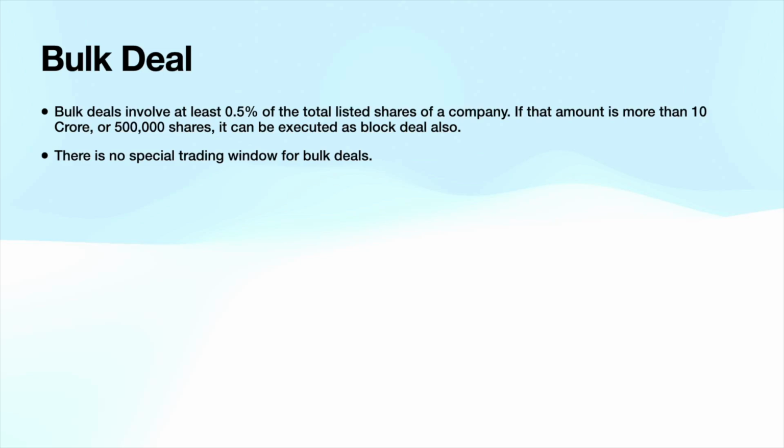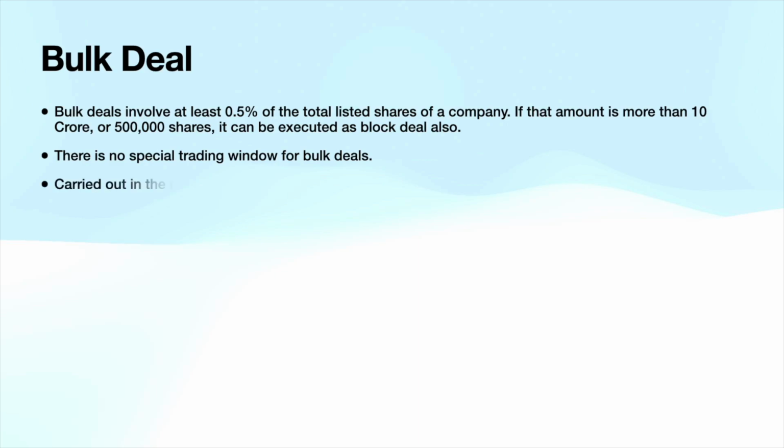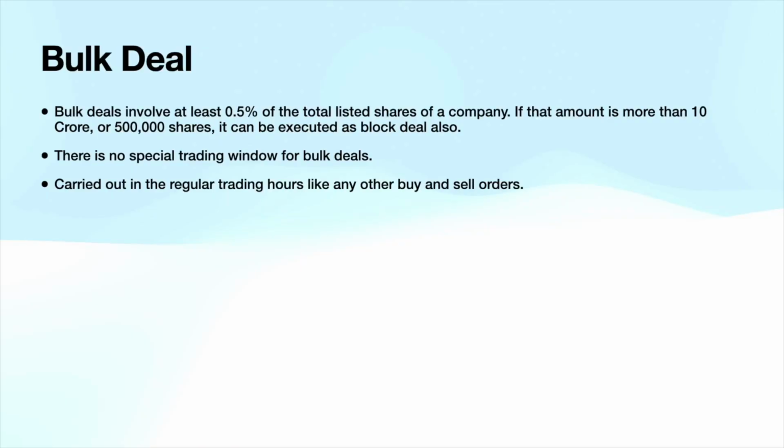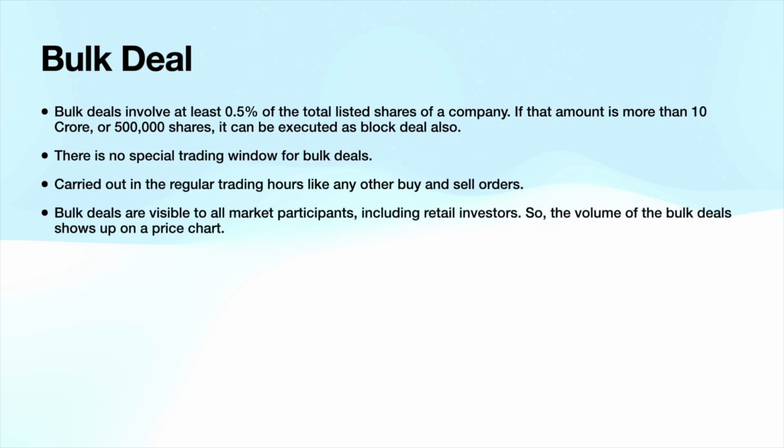In case of a bulk deal, there is no special trading window, and the orders are executed only during normal trading hours, 9:15 to 3:30. There are pre-market orders as well. Bulk deals are like normal deals that you and I, as retail investors, do in the market. The only difference is the quantity is huge and the amount is huge. Because these are normal orders done in the normal trading window, the volume also reflects in the normal price charts that we see. So as retail investors, we can also participate in a bulk deal.